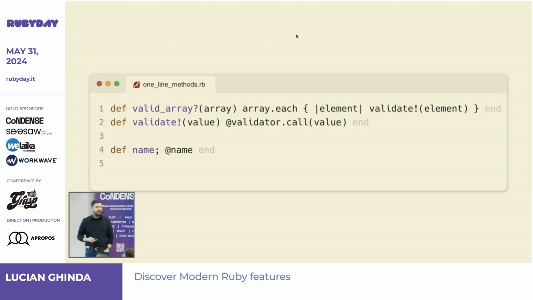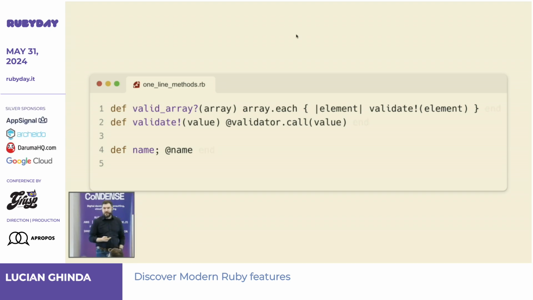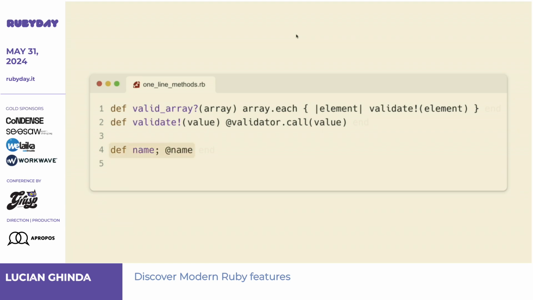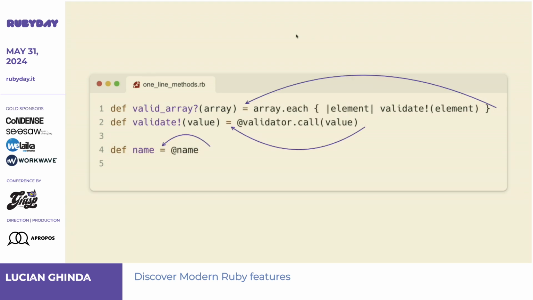So if I try to blur it out more and more, for the first line, are you confused about whether the curly bracket is ending? No. The second line, I assert there is a space there, but I don't assert that you expect the body will continue. Maybe the third one, now blurring out the end, is a bit confusing. So this is why I think it's good that we have the endless method. The endless method says this is the method definition, equal, and this is the body. This is the transformation that I see.